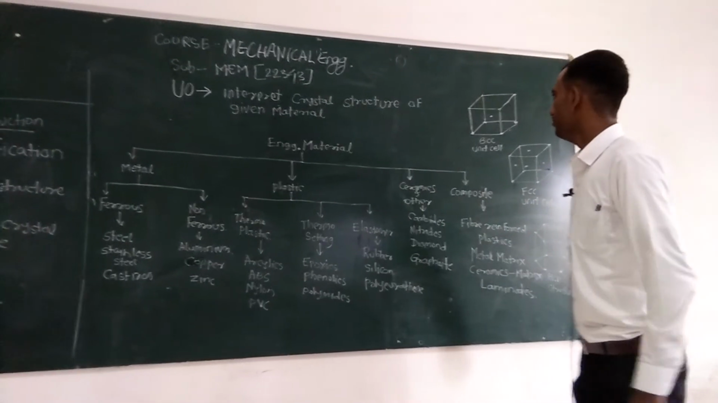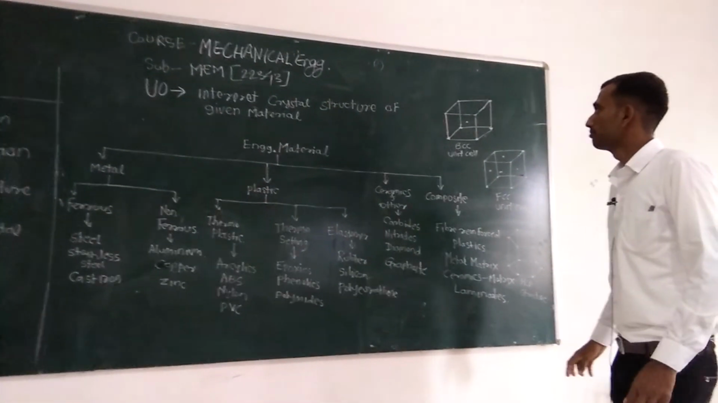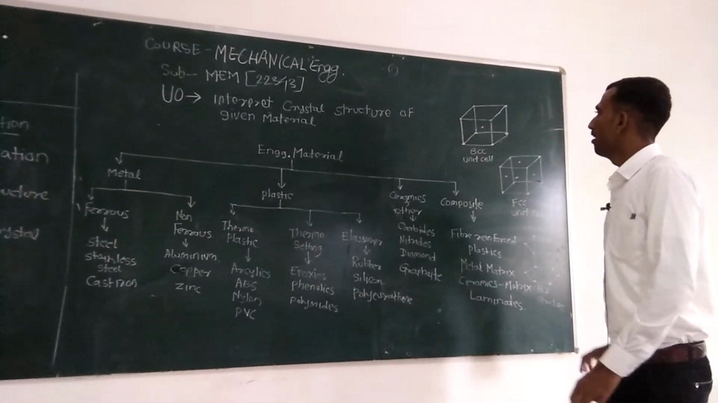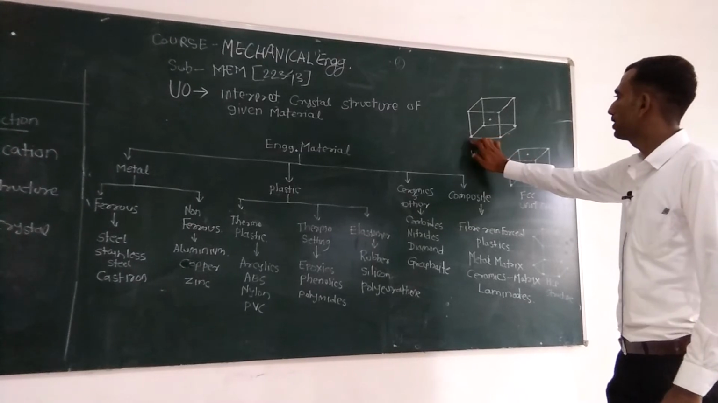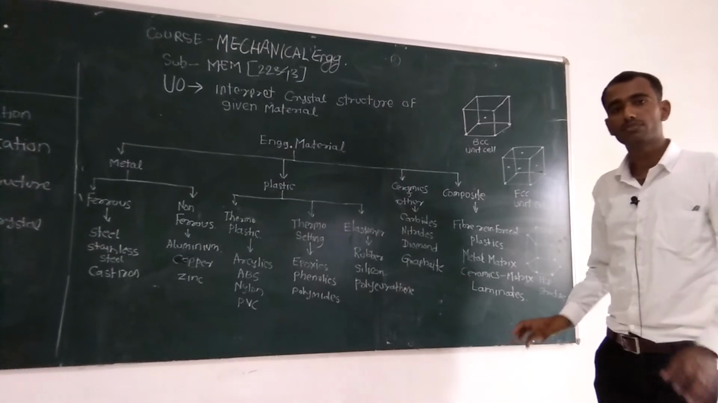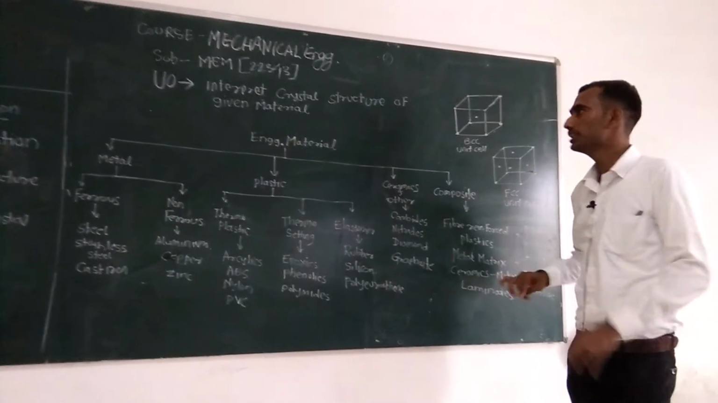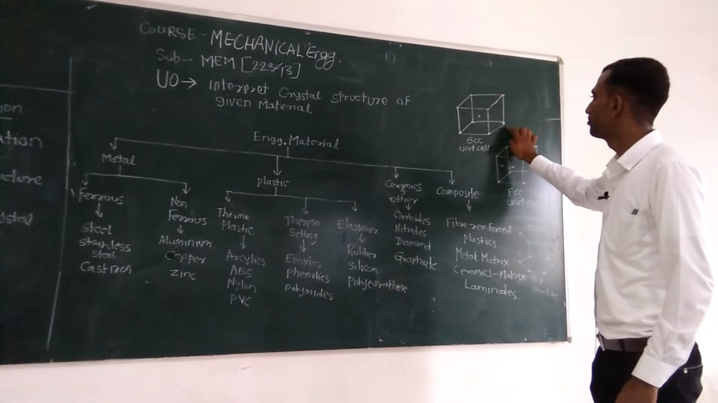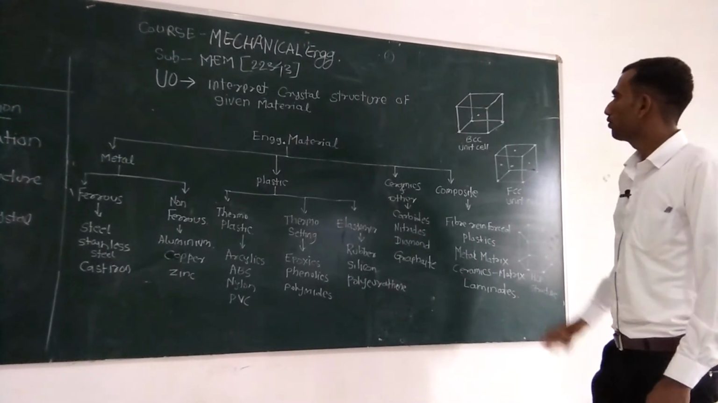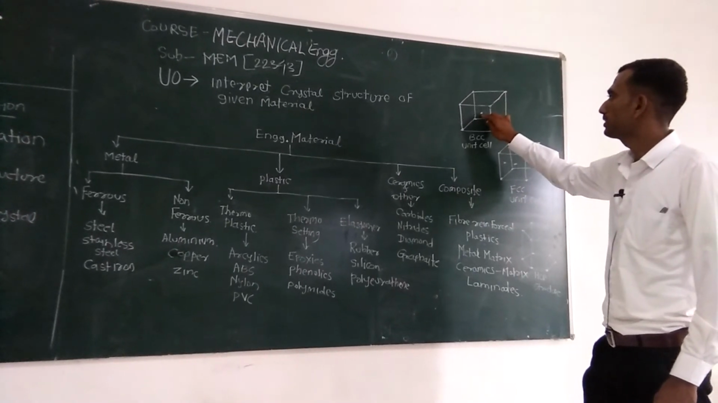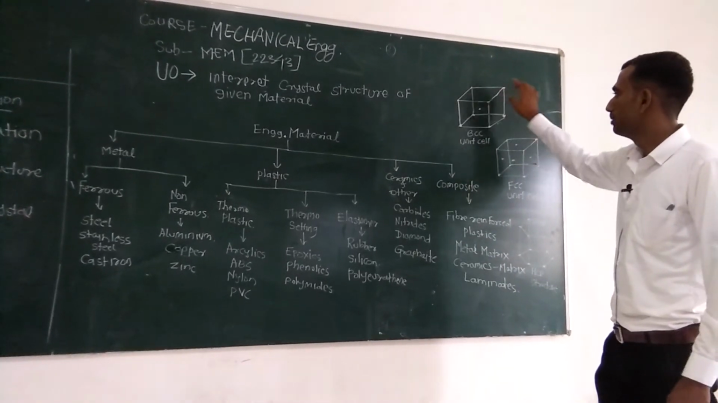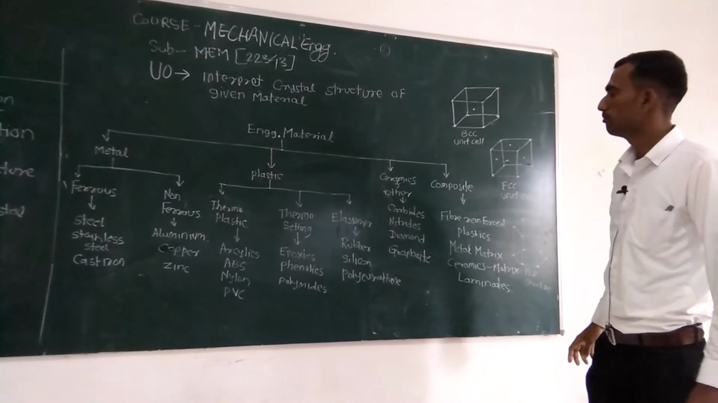Okay. First one is the BCC unit cell. This is the general cube shape. At each corner, there is one atom placed. Generally, a cube has a total of 8 corners, so at each corner there is 1 atom. So the total number of corner atoms is 8, and along with it there is 1 atom placed at its center. So this is the basics of the BCC unit cell.